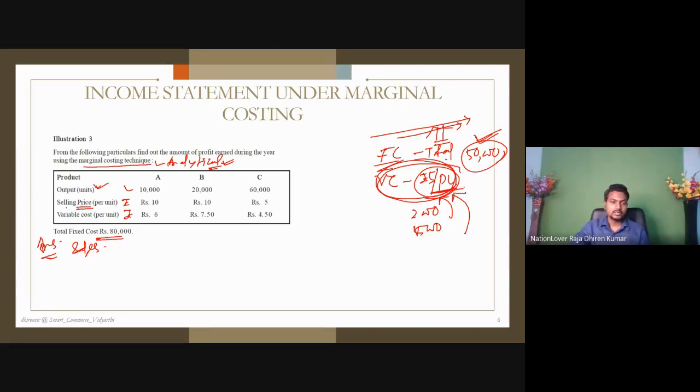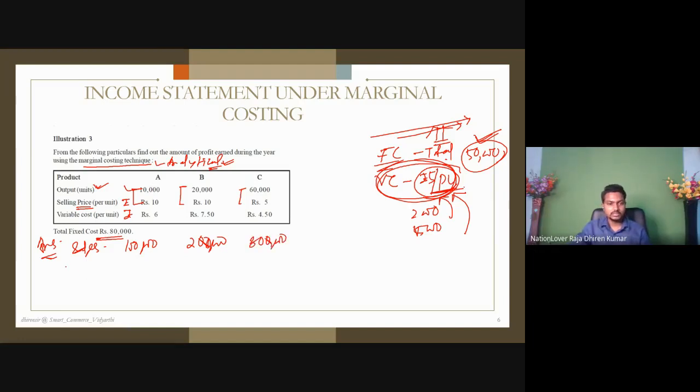Look at sales. Now output this much, 10,000. So 10,000 into selling price per unit 10, that comes to 1 lakh. Next to it, B, 20 into 10, 2 lakhs. Sorry for the pen interruption. Output selling price 60 into 5, 3 lakhs.